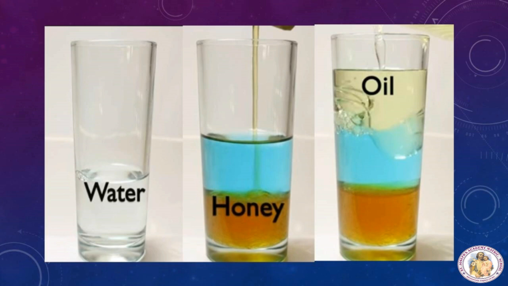Now notice how the different liquids form different layers. Why is it so? Different substances have different densities, which means for the same volume, different substances weigh differently. Heavier substances tend to settle at the bottom, like honey, and lighter materials like oil tend to float at the top. So in this we understand density is the amount of mass in a unit volume of matter. Every substance has a different density.